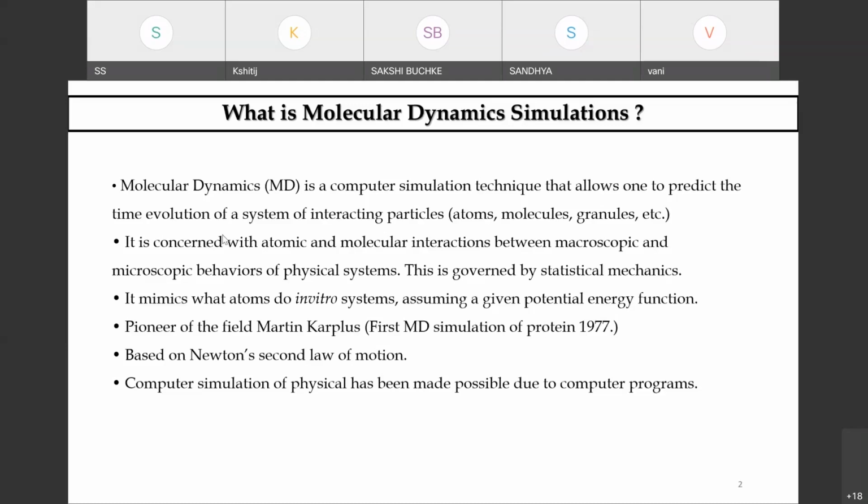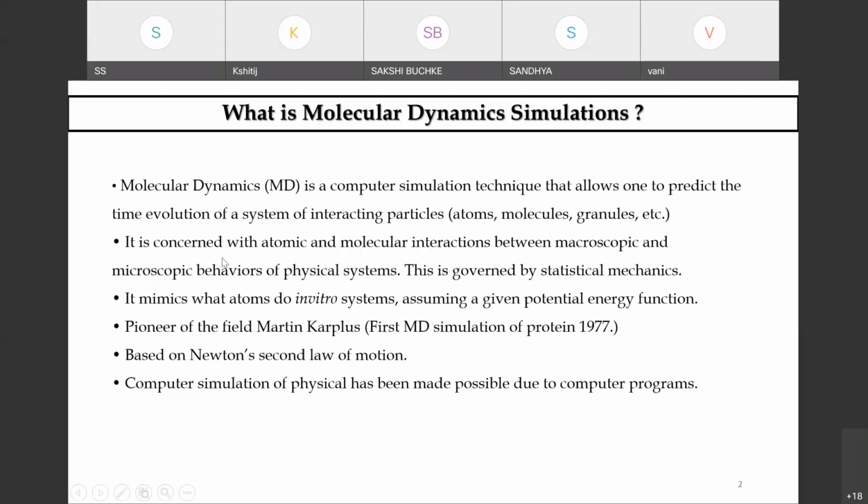More precisely, this is also linked with theoretical physics. This started way back in the late 1950s. It has applicability in chemical physics, material sciences, modeling of biomolecules, and, as I told you, more recently in drug discovery programs.